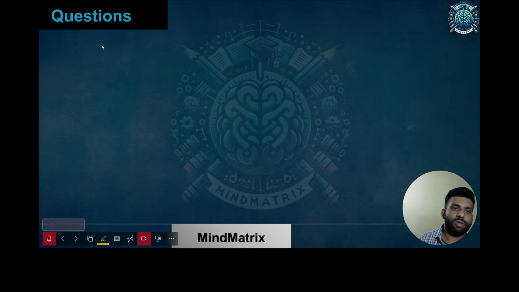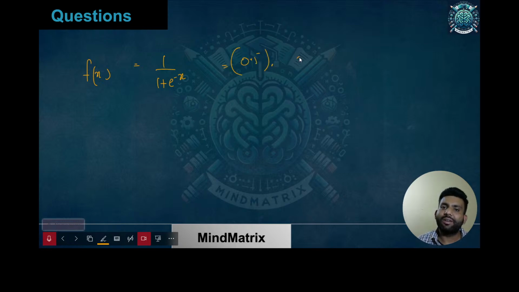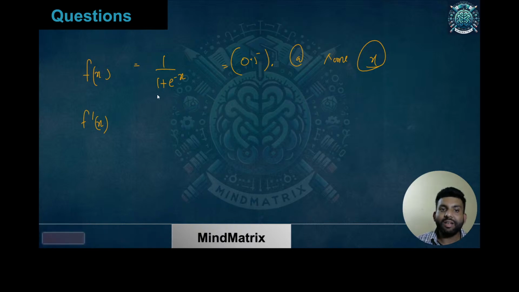Okay, so now the question was that f(x) was given to be 1 upon 1 plus e to the power minus x. And it was said that this value f(x) is 0.5 at some x value, we don't know that. So it was asked what will be the value of f dash x at the same x. If you have seen, this is nothing but a sigmoid function.